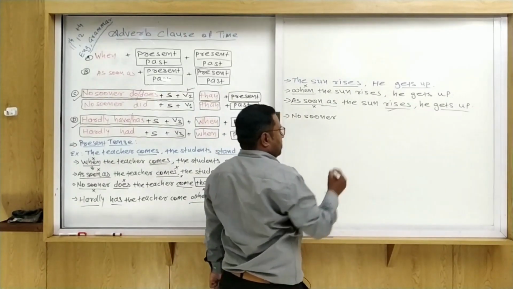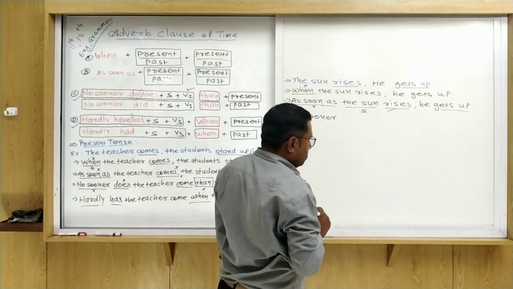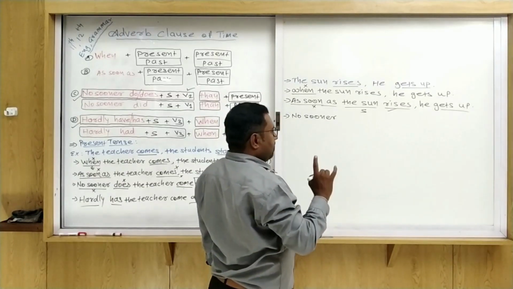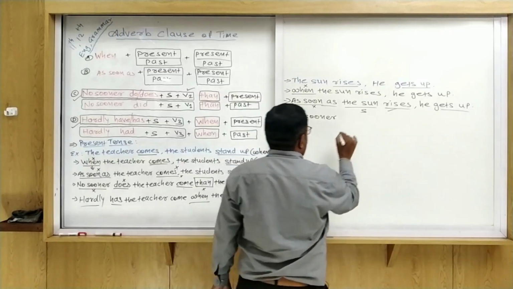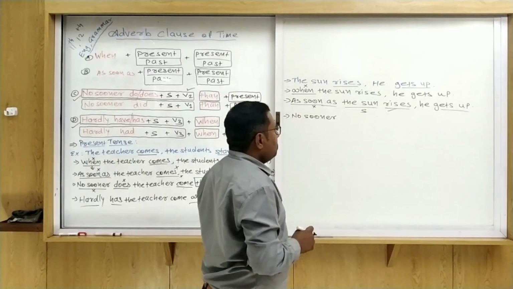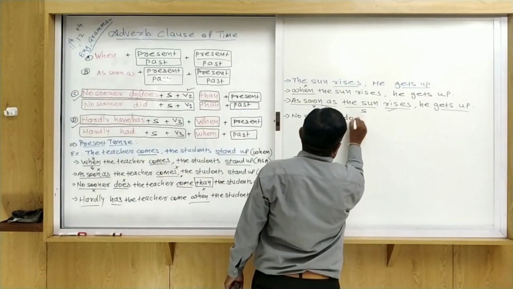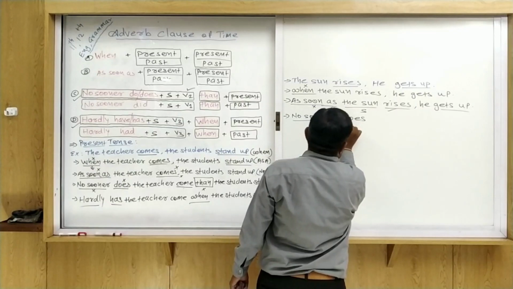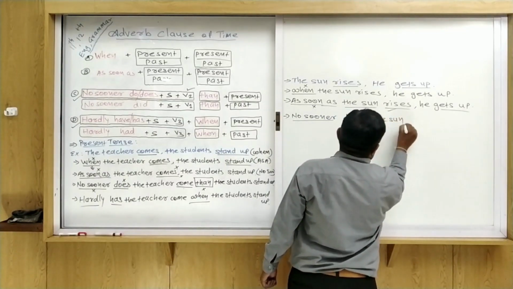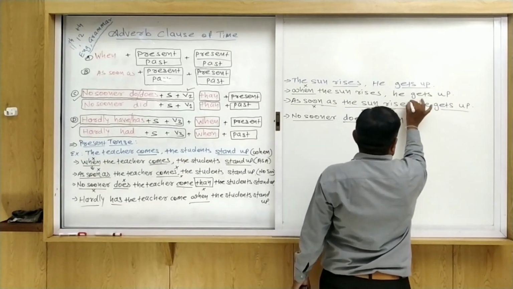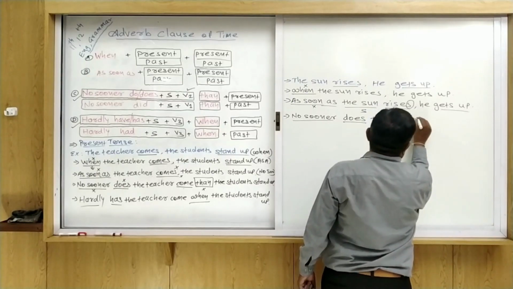Now, which tense is used here? Simple present tense. What is the subject? Sun. So it. So no sooner do or does? It does. We use does for sun here. So no sooner does, what is the subject here? The sun. So write down the sun and V1. So no sooner does the sun rise.